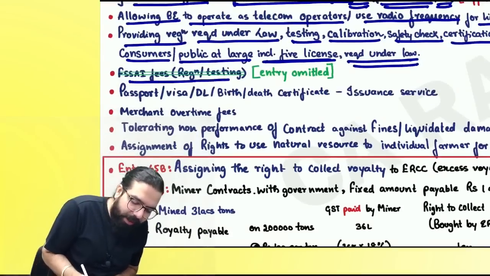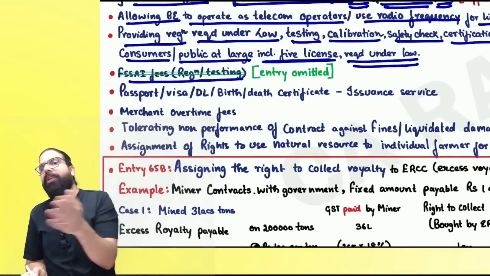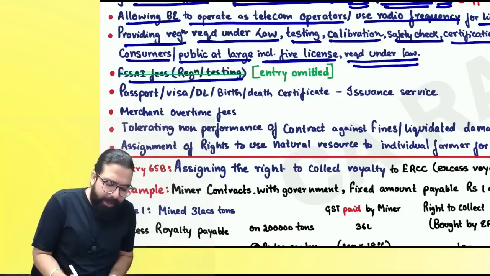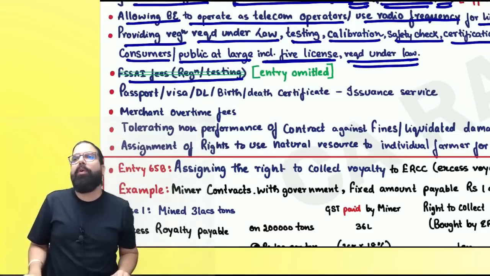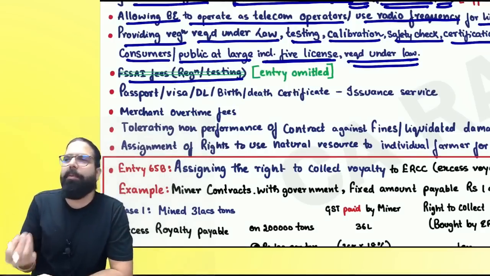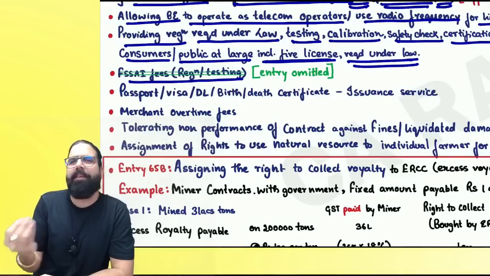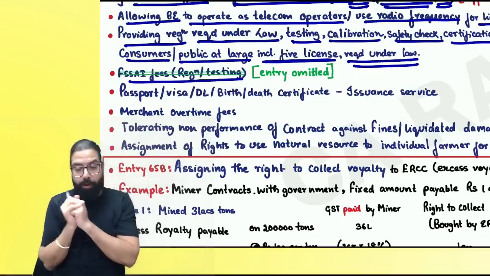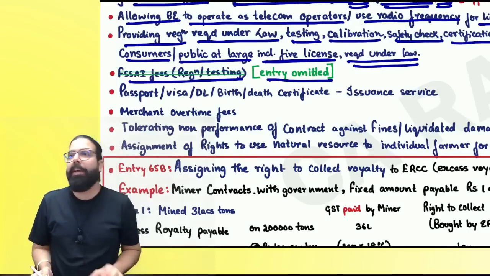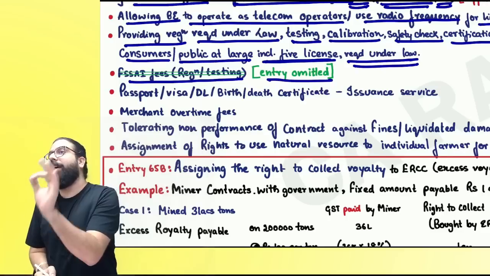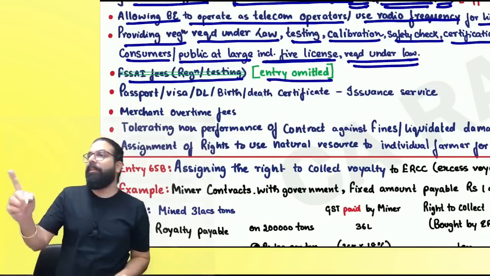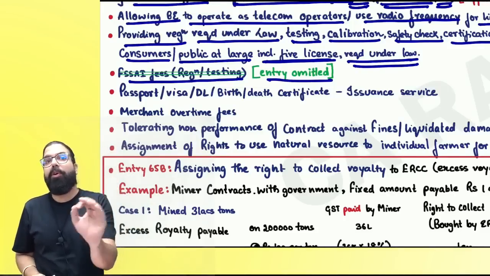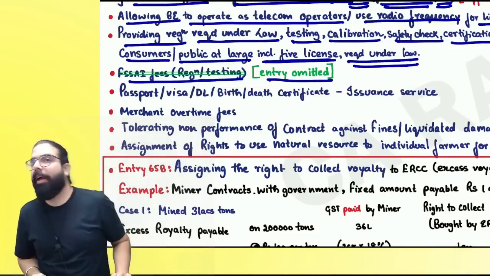The next one over here, FSSAI fees, that Food Safety Standard Authority of India, they go ahead and charge a fees for coming to your place, testing services, any application fees, anything which was there earlier was exempted. Now government have gone ahead and told we want more money over here, and hence the entry is omitted. So FSSAI ka fees GST will come. Are we clear, everyone? It's an amendment. Please be very careful. Amendment part, you have to be 100% careful, because out of the amendment, small points will come. Can I go ahead, everyone?